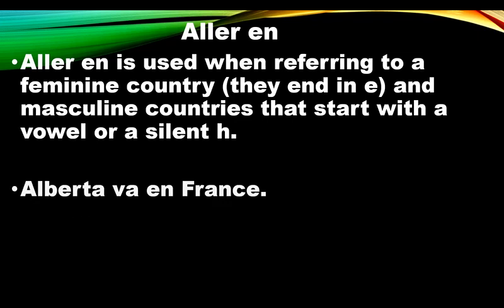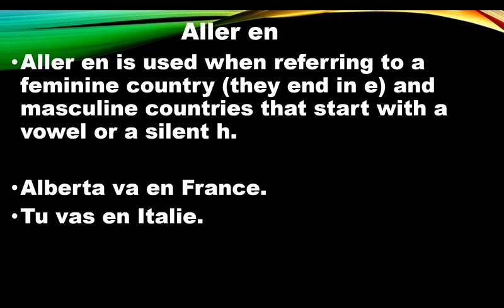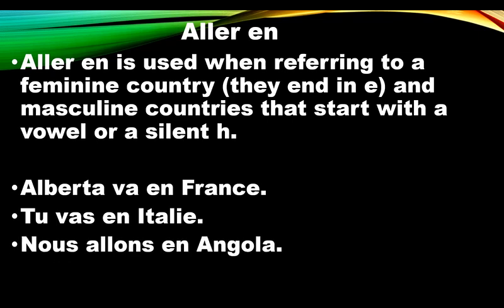We have examples like Alberta va en France. France, feminine country. Tu vas en Italie, also a feminine country. Nous allons en Angola, masculine, but starts with a vowel. Elle va en Chine, feminine country.